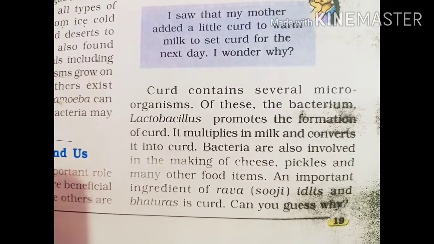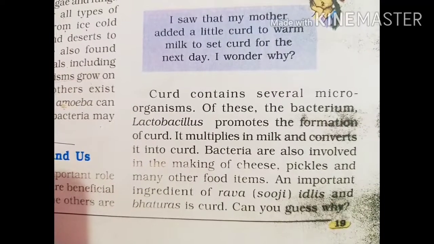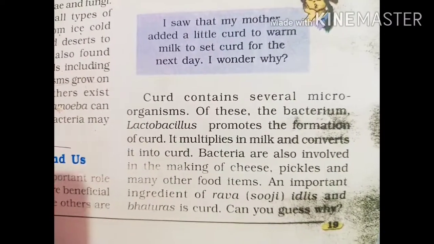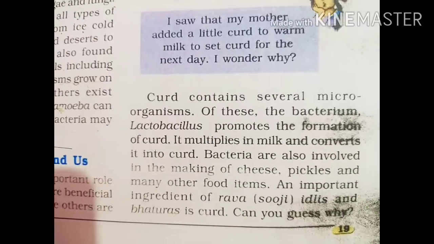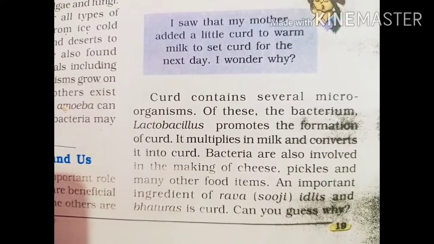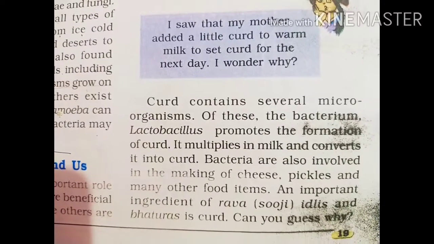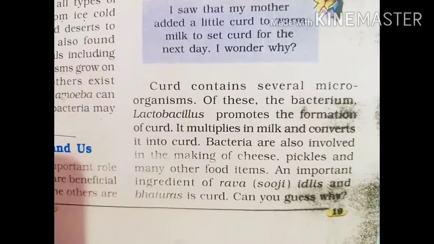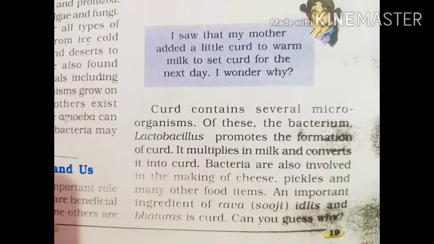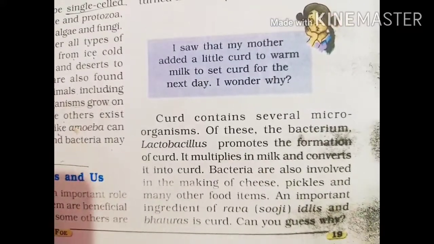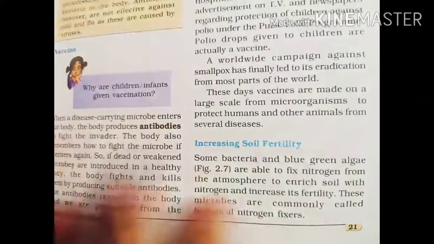And we can use curd in bhatura preparation, chole bhature, right? These are certain food preparations which are done with the help of bacteria. That is why we say that some microorganisms are friends. And there are certain microorganisms which are our foe or enemy.